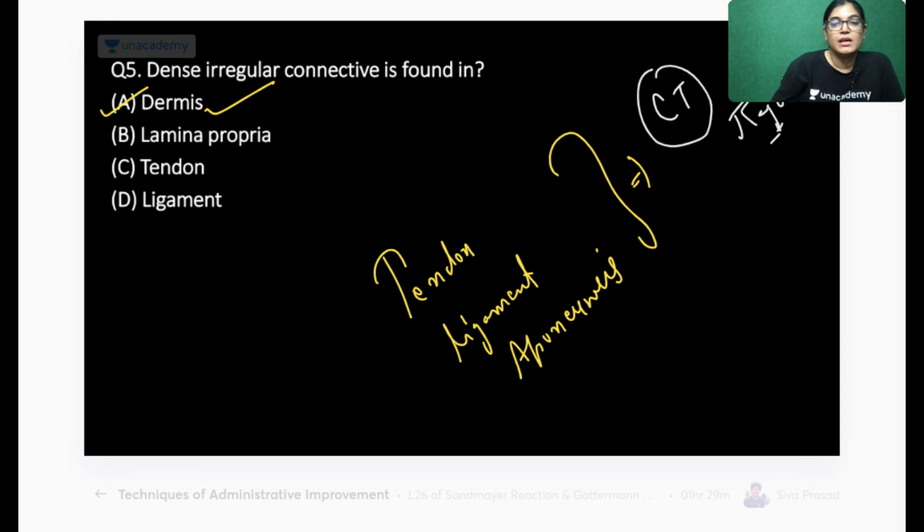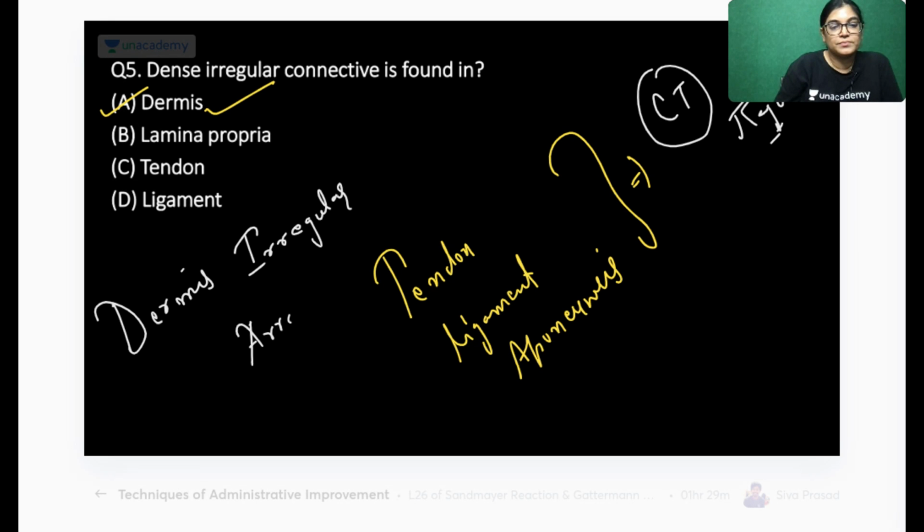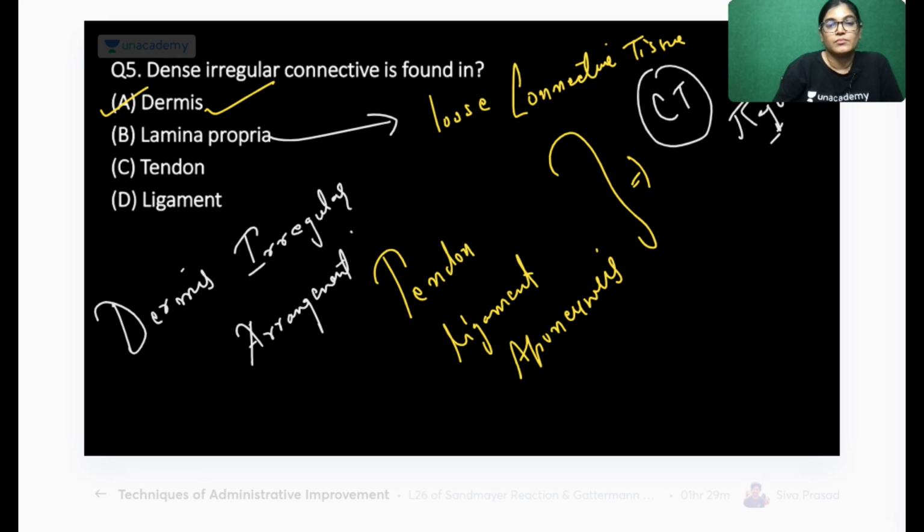In case of dermis, we have got irregular arrangements of the connective tissue. And lamina propria consists of loose connective tissue. So the correct answer will be A, dermis.